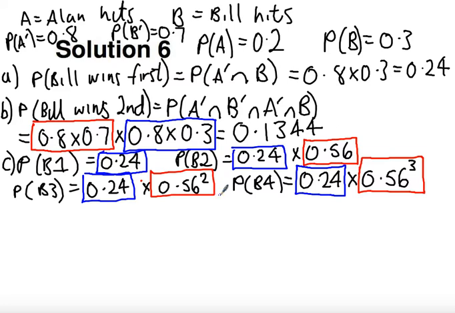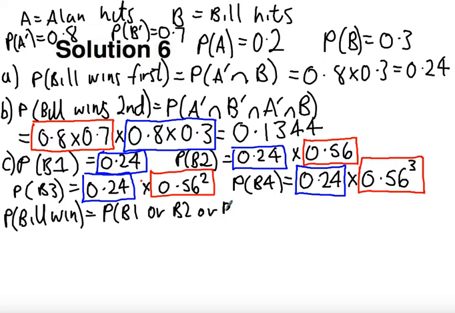Okay, so when we look at these, probability of Bill winning is a probability that he wins in the first round, or probability he wins the second round, or probability he wins the third round, or, and this can keep on going forever.